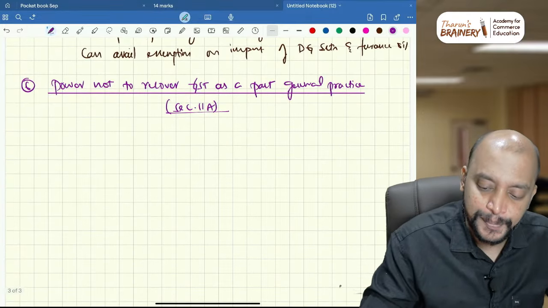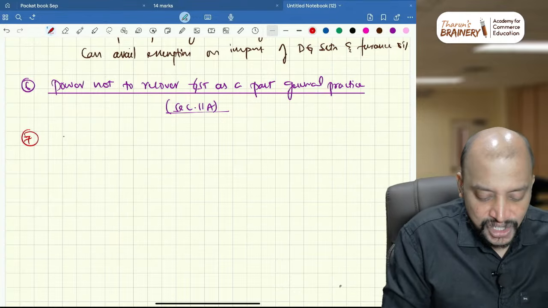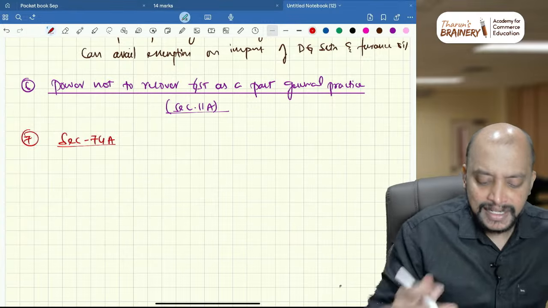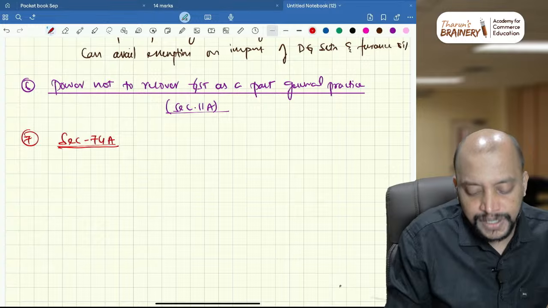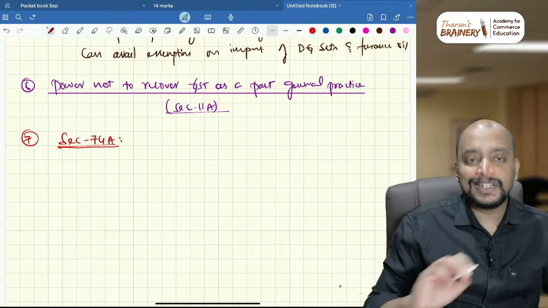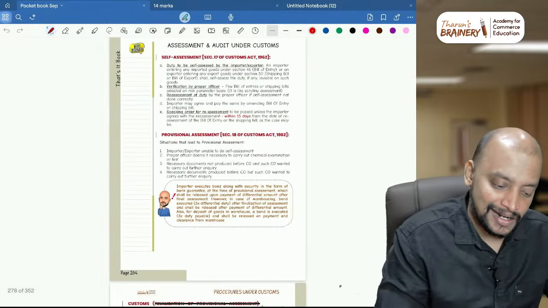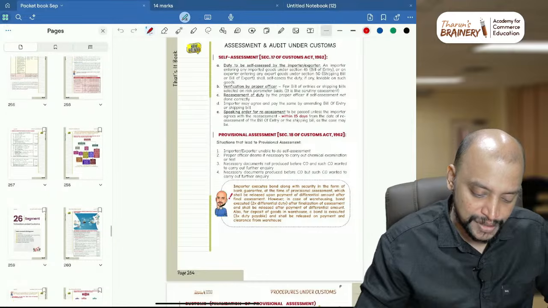And next one, number 7, section 74A. This section 74A, definitely it will be tested in this exam. Trust me, because this is that much important that it will be tested. So I am just showing you this in this book itself. So quick recap we will do with respect to 74A.